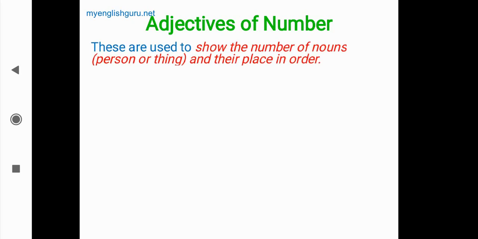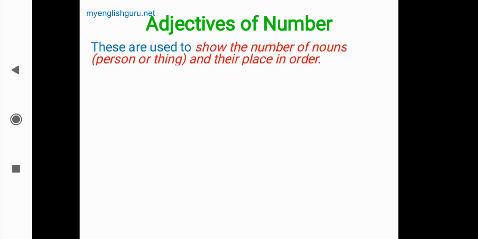What is your number exactly? These are used to show the number of nouns. How many nouns are there? In numbers, not a certain quantity. So person or thing or anything, the object which is used in a sentence, or their place in order.